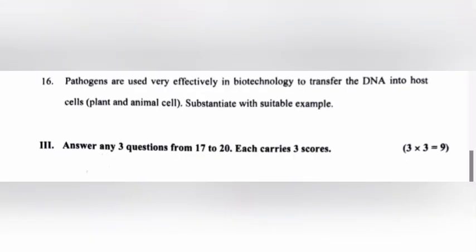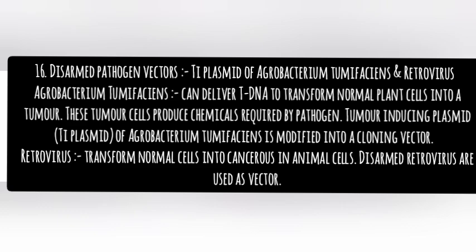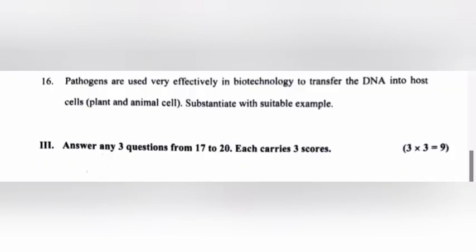16. Pathogens are used very effectively in biotechnology to transfer the DNA into host cells. Substantiate with suitable examples. Answer. Disarmed pathogen vectors, Ti plasmid of Agrobacterium tumefaciens and retrovirus. Agrobacterium tumefaciens can deliver T-DNA to transform normal plant cells into a tumor. These tumor cells produce chemicals required by the pathogen. Tumor-inducing plasmid, Ti plasmid of Agrobacterium tumefaciens, is modified into a cloning vector. Retrovirus transform normal cells into cancerous cells in animal cells. Disarmed retroviruses are used as vector.